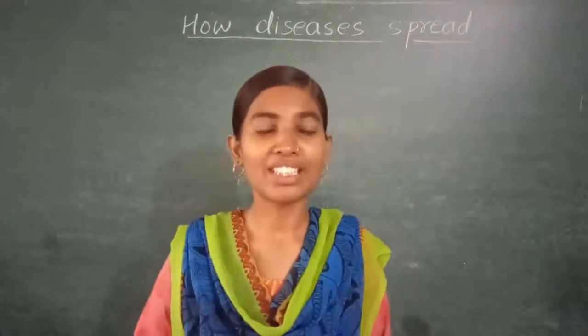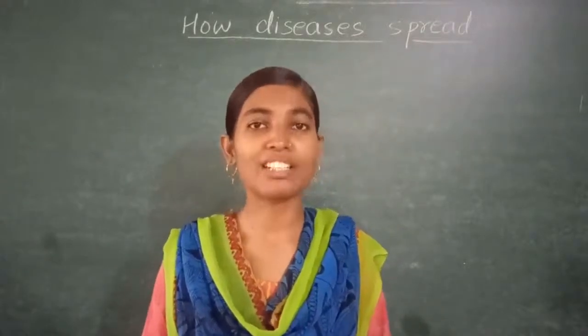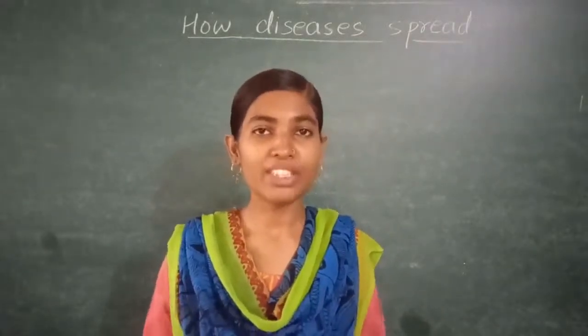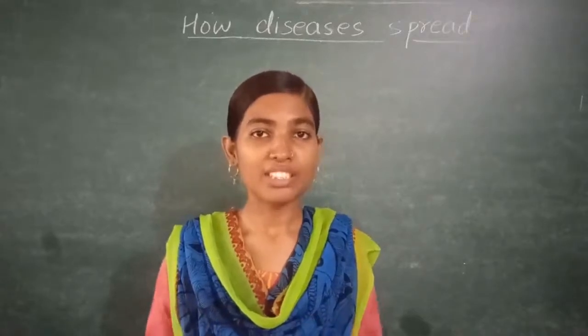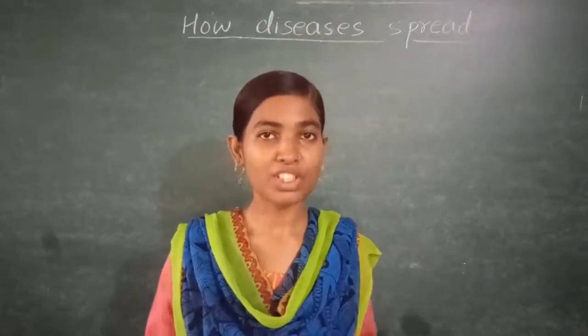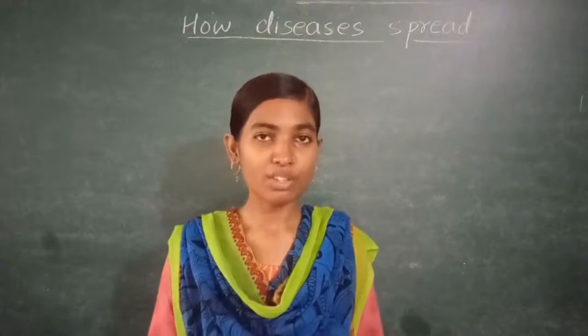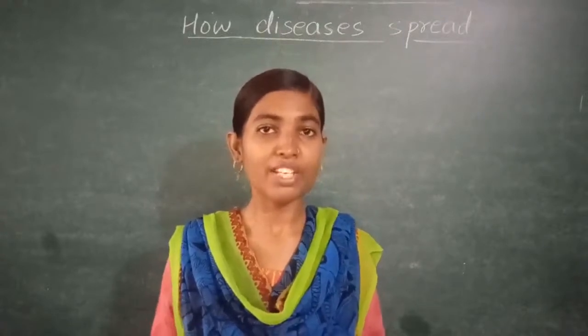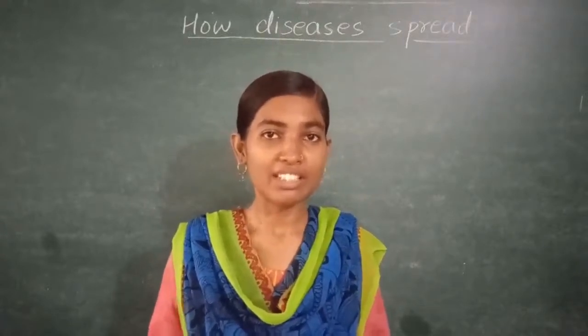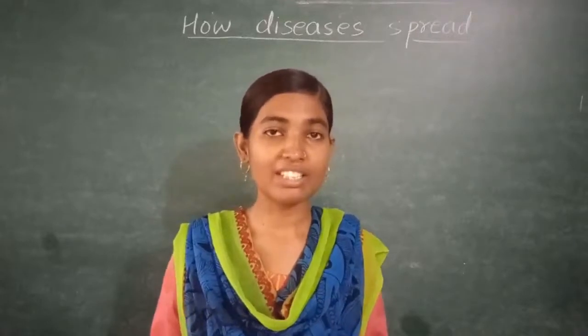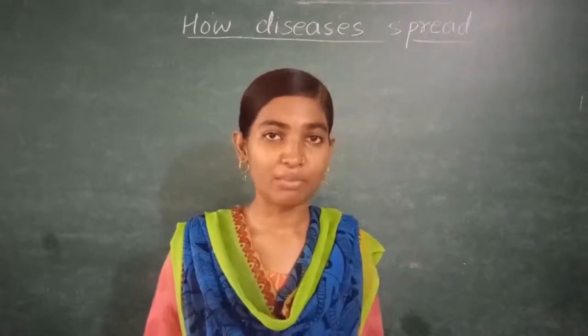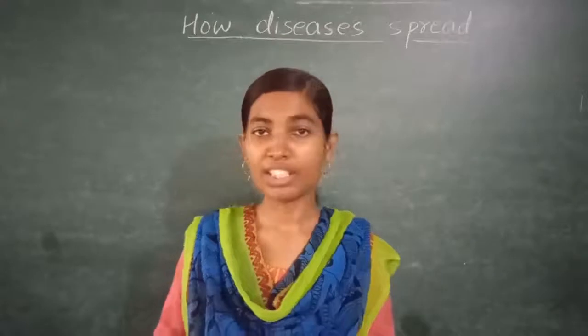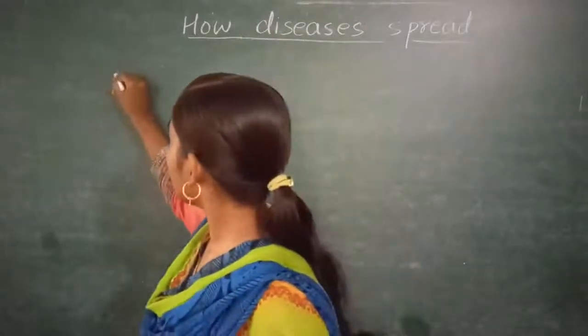In the last video we have seen what are diseases and what are the types of diseases. Now we will see how these diseases spread from one person to another person. For spreading of disease, a very small thing is necessary. That small thing is known as microorganism. A few examples of microorganisms are bacteria